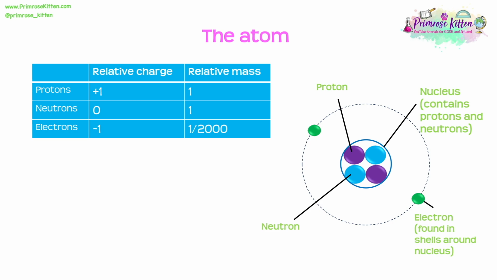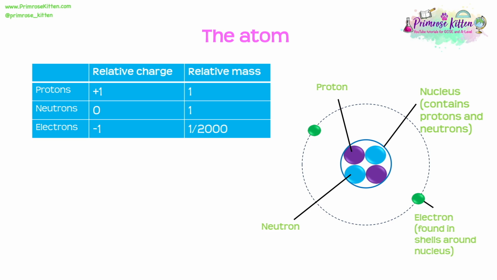We also need to know that the relative mass of both the protons and the neutrons, so both particles found within that nucleus, is equal to 1. However, the electron's relative mass is really tiny compared to this. We might see it referred to in several different ways, but essentially, the relative mass of an electron is approximately 1 over 2,000, or we may even sometimes see it referred to as just very small.